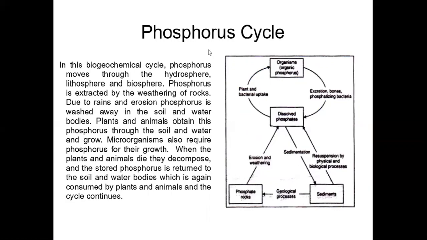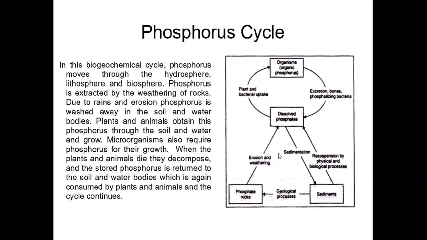Another chemical which is recycled in the atmosphere is phosphorus. In this biogeochemical cycle, phosphorus moves through the hydrosphere, lithosphere, and biosphere. Phosphorus is extracted by the weathering of rock.